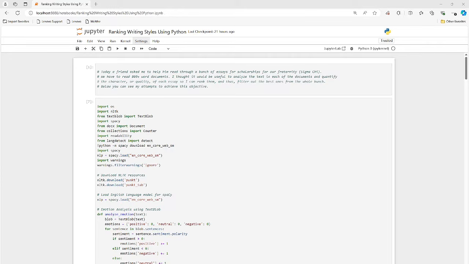A friend of mine from my fraternity, we're in Sigma Chi back in the good old college days, asked me to help him. It was a few people. They assembled a team of people to review essays for scholarships. So a lot of younger kids, undergrads and graduates going for their grad degree, are applying for scholarships if they are not financially well endowed enough to fund their entire education themselves. They can apply for a scholarship through Sigma Chi, and it's all needs based.